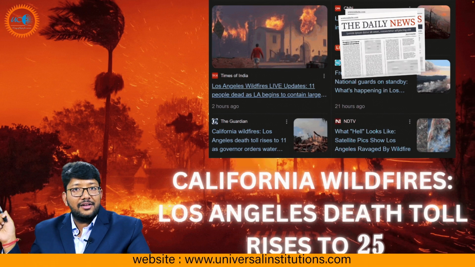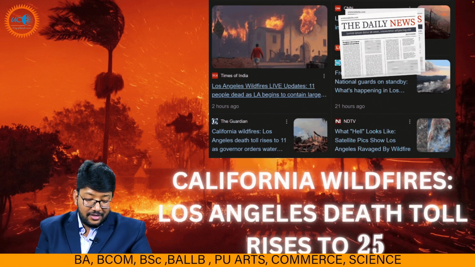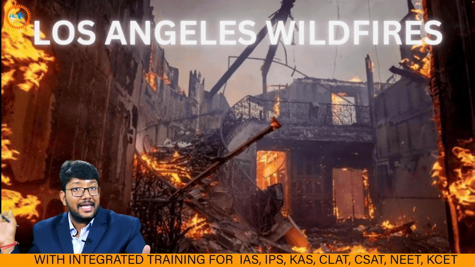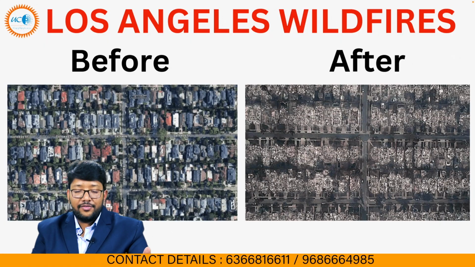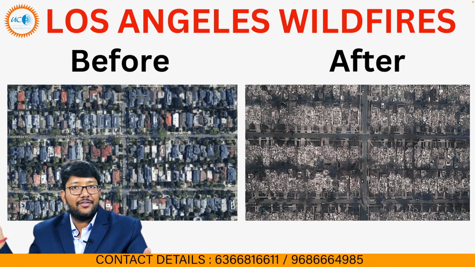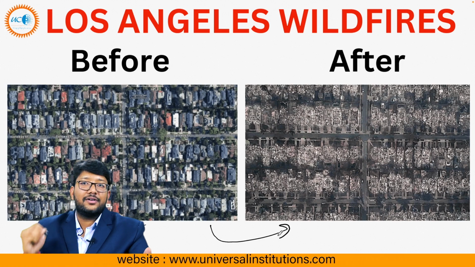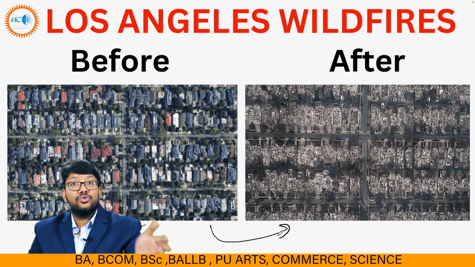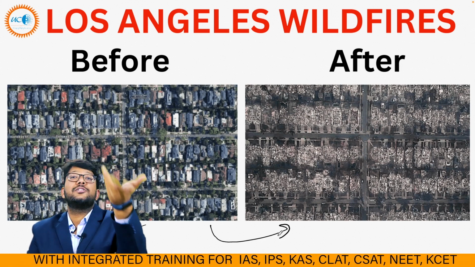So these are the real photos you are getting from Los Angeles itself. See, the most powerful country in the world is not able to contain the wildfires even after 3 to 4 days. And horrific pictures are there, before and after. Can you compare? This was the before, and this is the aftermath of the Los Angeles wildfires. These things are not human, these are natural, but we are responsible for it.